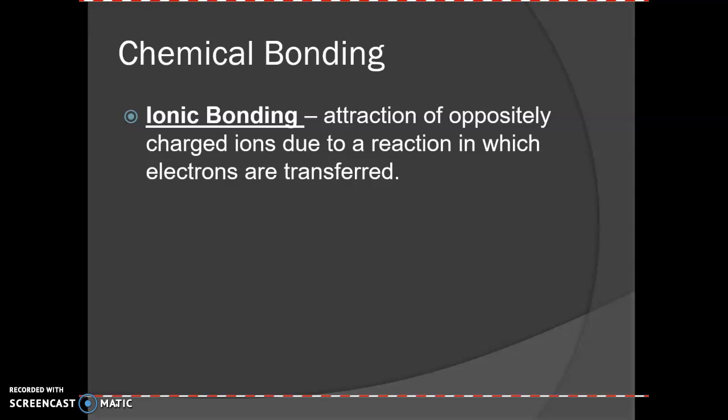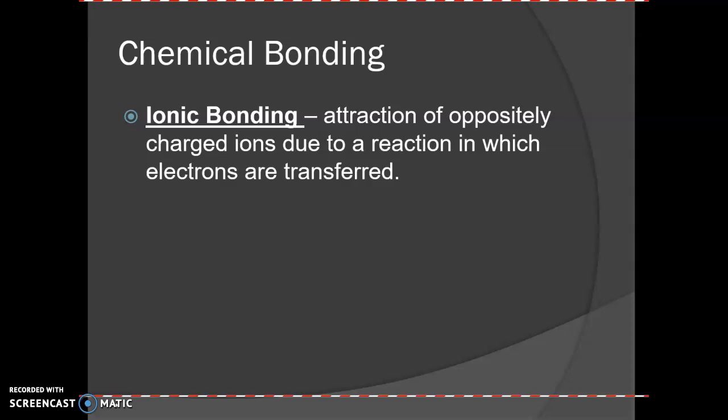So for example, if you take pure sodium, just plain old Na, and you drop it into water, it's extremely explosive. So pure sodium is really reactive and really dangerous. And then if you take pure chlorine, it's actually a gas and it's extremely toxic to breathe in. But if you bond them together, so if sodium loses its electron and chlorine gains an electron, they become charged particles and they will stick together, you get table salt. From an explosive metal and a toxic gas, you can make table salt. So to me, I think that's so cool how just purely rearranging the electrons will change all of the properties of the atoms and compounds.